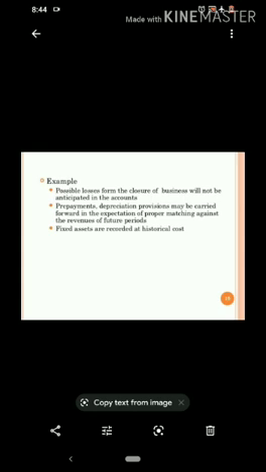Prepayments, depreciation, provisions may be carried forward in the expectation of proper matching against the revenues of future periods. So if the business has paid any expense in advance, that is called prepaid, and only due to the going concern concept, any prepaid expense which is made by the business organization is considered as an asset for the organization.